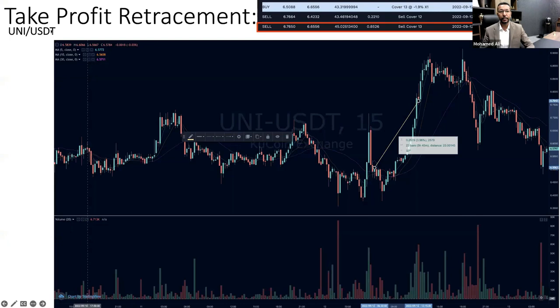Okay, the third topic is about take profit retracement. Let me just recap on this, or just give a brief reminder on how Eazybot works. Eazybot works in the default strategy specifically is that if you start a trade and the price starts going up,